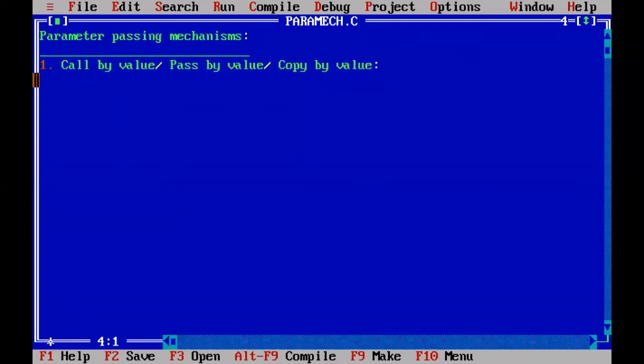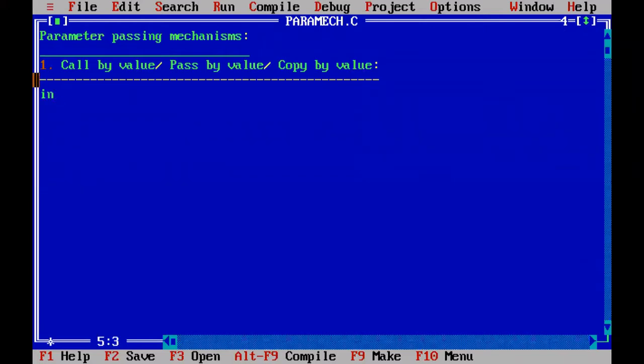All these are synonyms. Everything is the same. Call by value, pass by value, and copy by value, all are same. What is the definition and what exactly will happen in call by value?